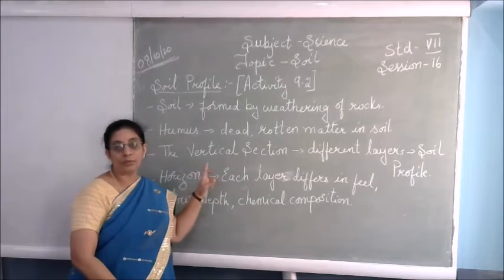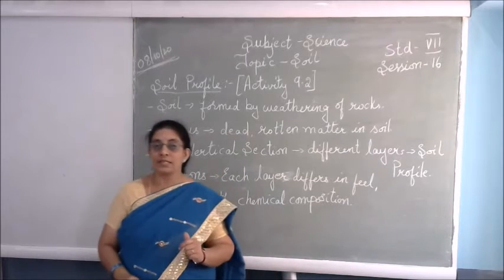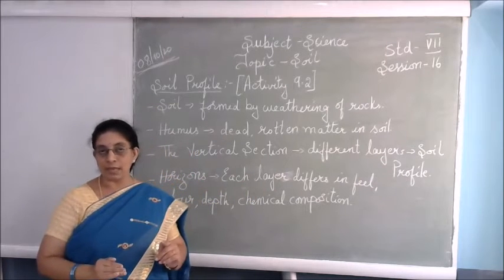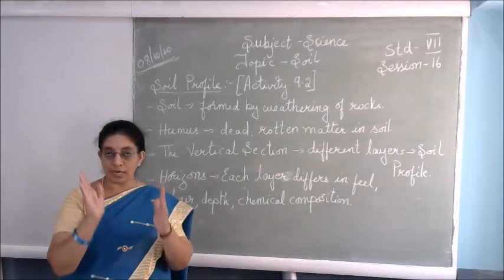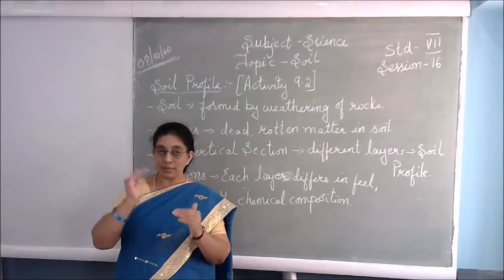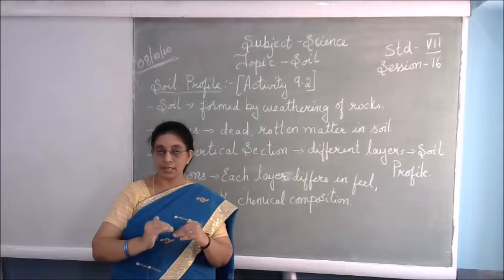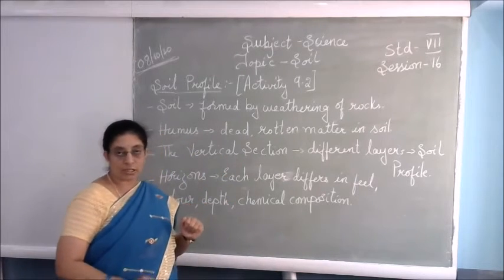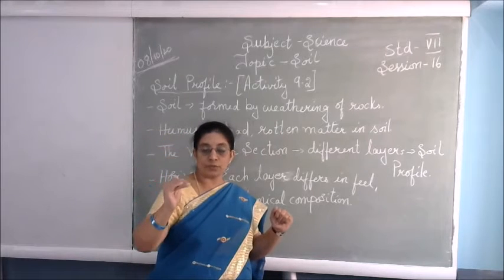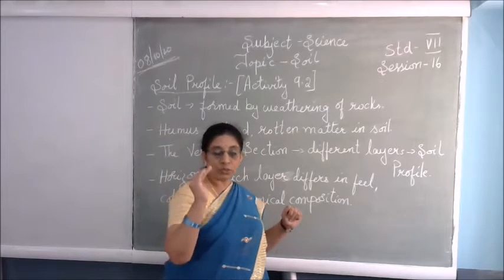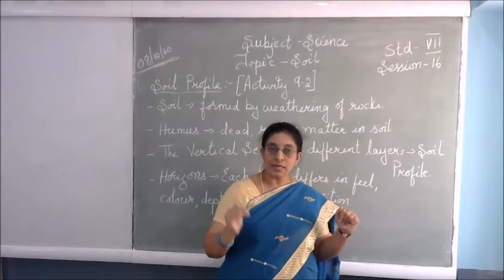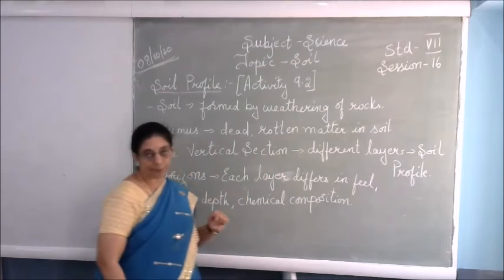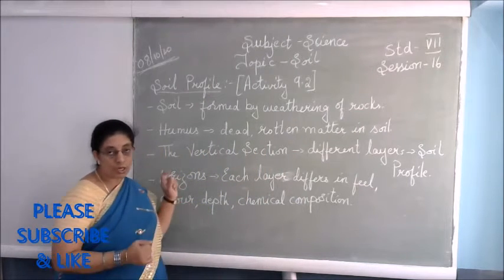And then we come to the vertical section. Vertical section means from the top to the bottom. If you see the activity, you will be able to see that. You can refer to the activity as well as see what layers there are in the soil. That is called the vertical section, where you can see different layers of soil in different colors. Those layers of soil in the vertical section are called the soil profile.